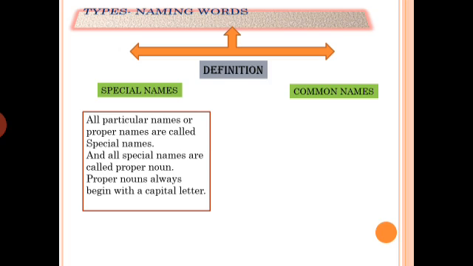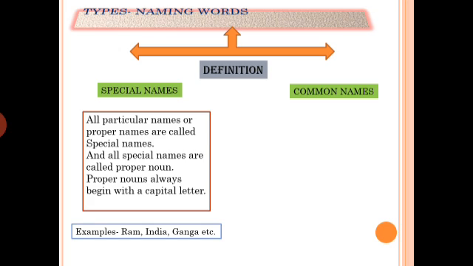Let's see the examples. Ram is a particular name of a boy or man. We are talking about a boy whose name was Ram, so this is a special name. India is a particular name of a country. Ganga is a particular name of a river. So these are all examples of special names.